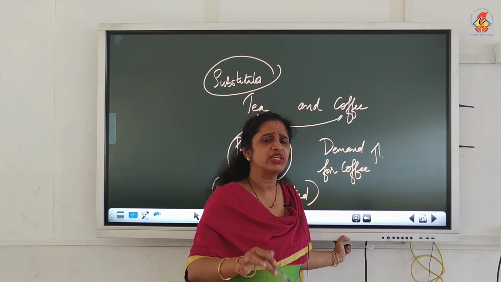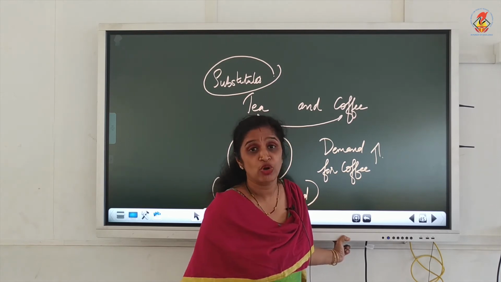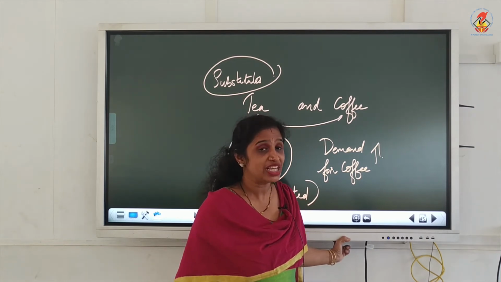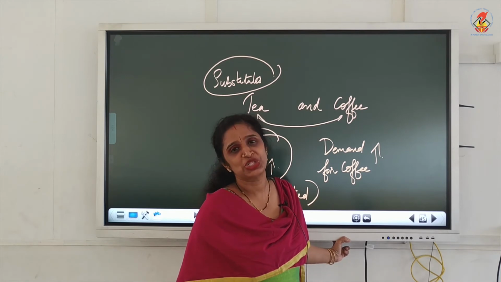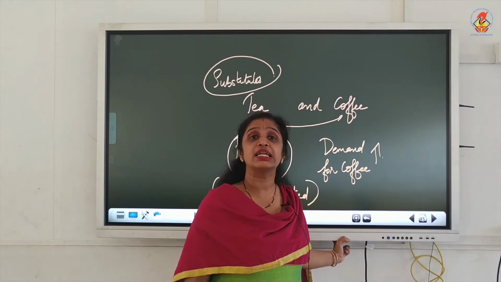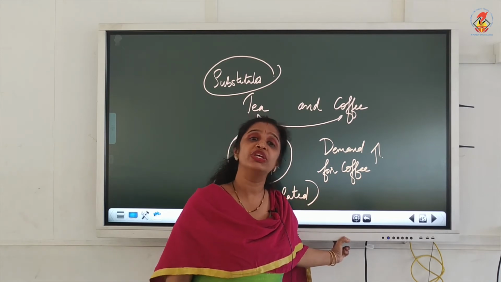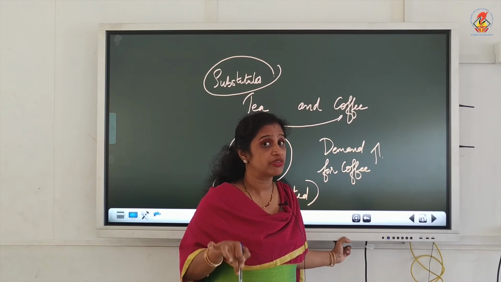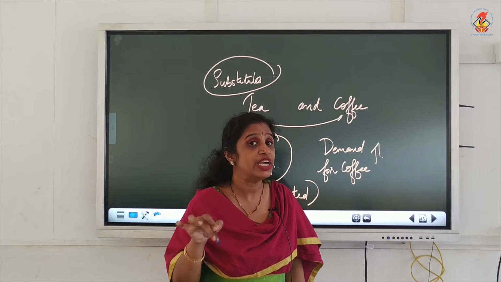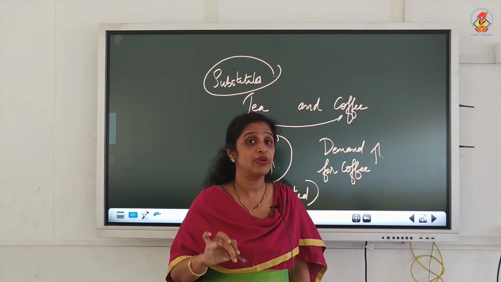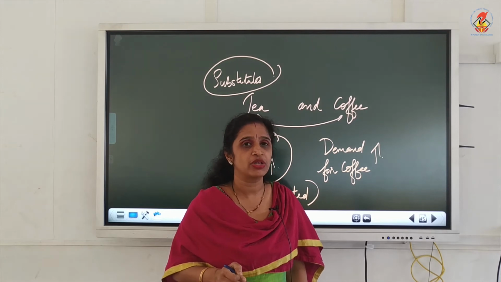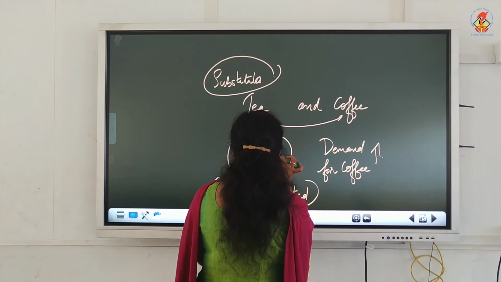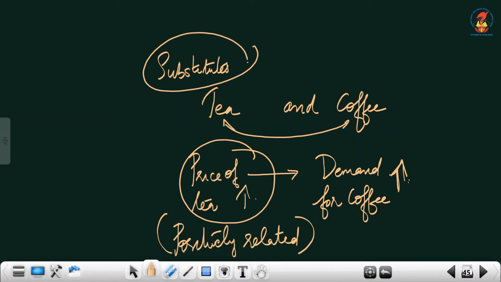There are those people who always drink tea only. For such people this will not work. So, think in another way. Tea is a substitute for coffee, coffee is a substitute for tea. That is why they are known as substitutes. So, if the price of tea increases, demand for coffee obviously increases, because people will try to substitute coffee for tea because the price of tea has already increased. So, we can write, when the price of tea increases, demand for coffee increases.